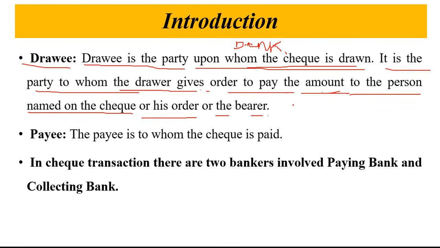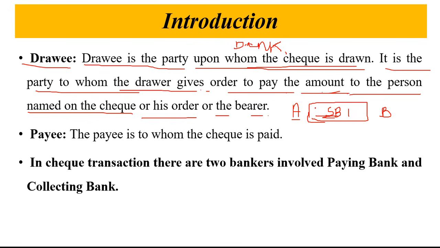Now suppose Mr. A gives a check to B, and this check is of SBI. Mr. A has an account in SBI and wants to give money to B. So he will issue one check, means A is going to draw the check.